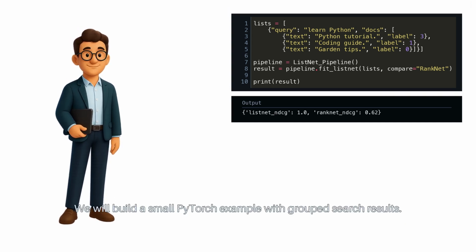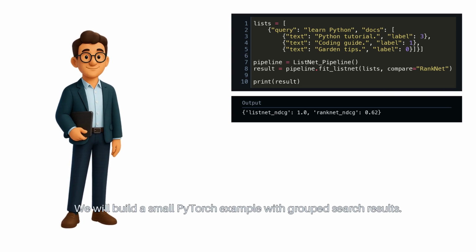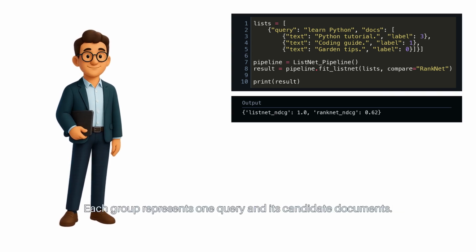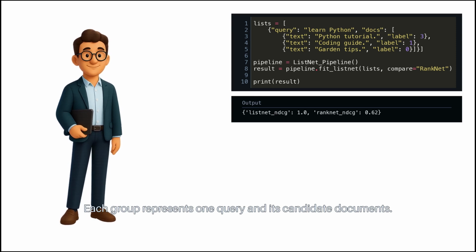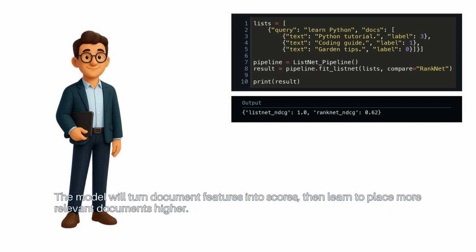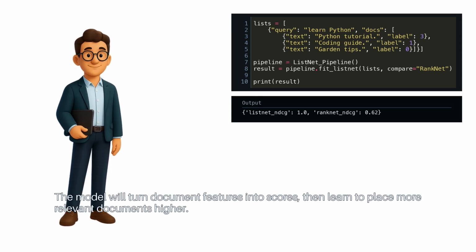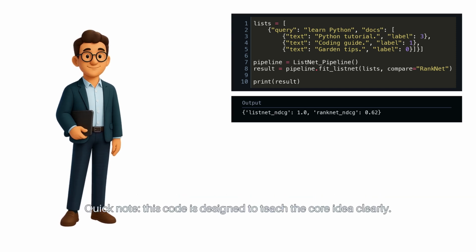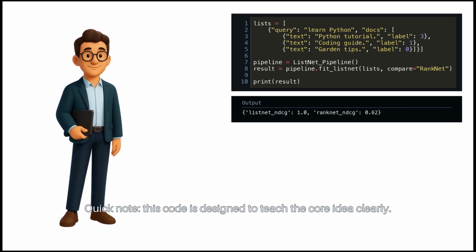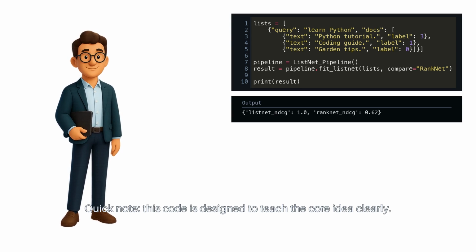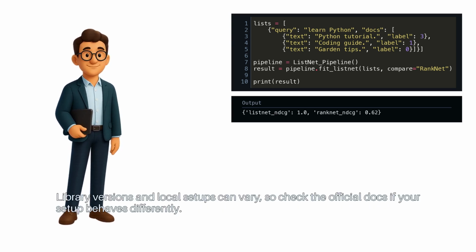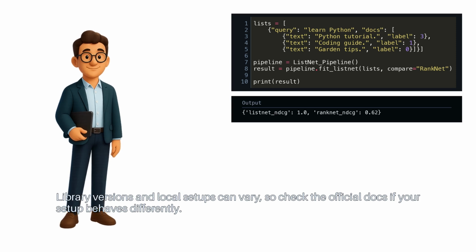We will build a small PyTorch example with grouped search results. Each group represents one query and its candidate documents. The model will turn document features into scores, then learn to place more relevant documents higher. Quick note: this code is designed to teach the core idea clearly. Library versions and local setups can vary, so check the official docs if your setup behaves differently.